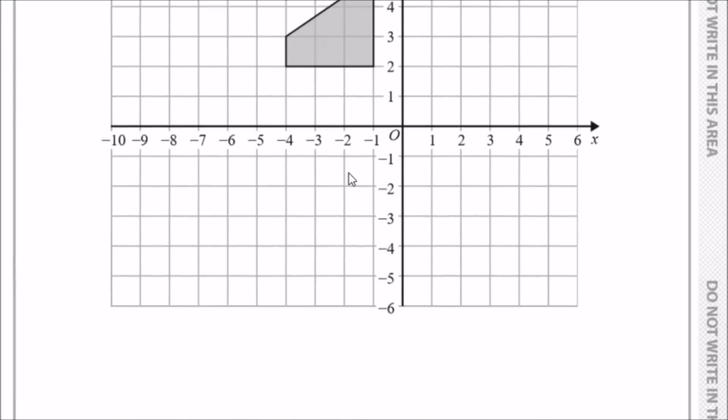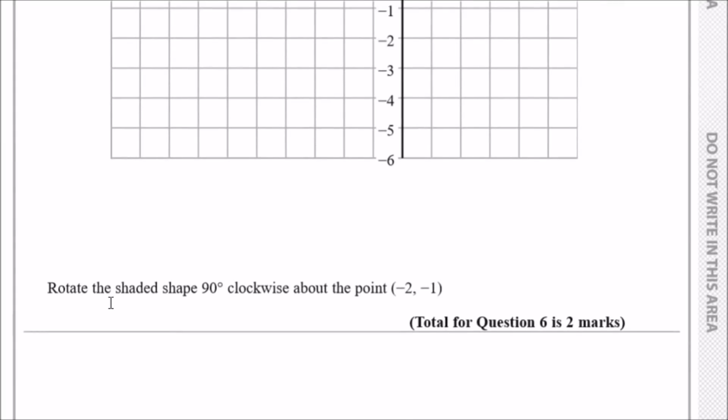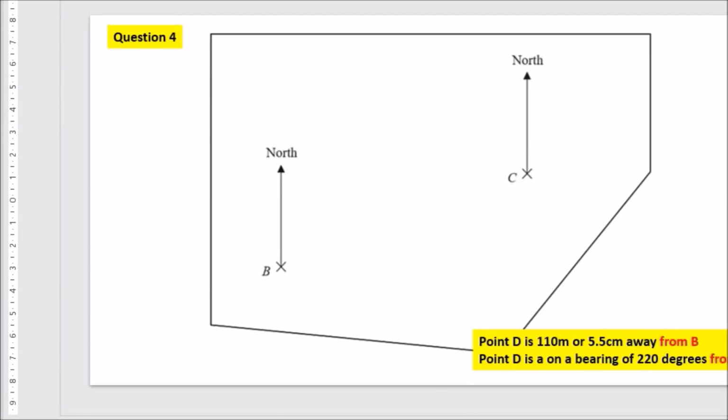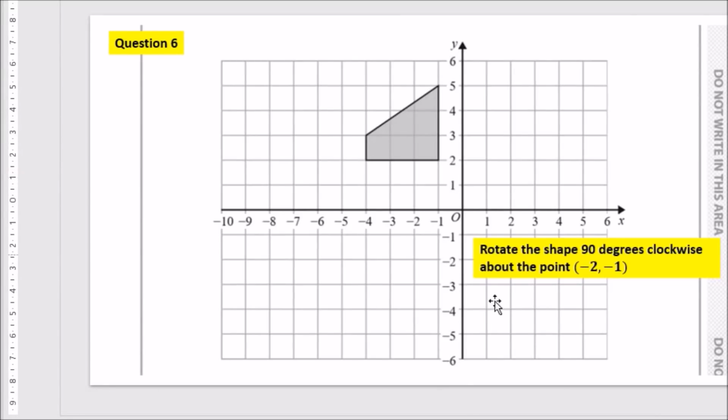Alright, number 6. So we're given a shape and it looks like a transformation type. Rotate the shape 90 degrees clockwise about the point -2, 1. Ooh, okay, so I actually put this on a PowerPoint just to make it easier. So here's question 6. For this kind of question, first things first, always pinpoint the marking. So it's going to be here. So -2, 1 should be there. Okay, so this is where we're going to mark it. This is the point where we're going to rotate the entire diagram.